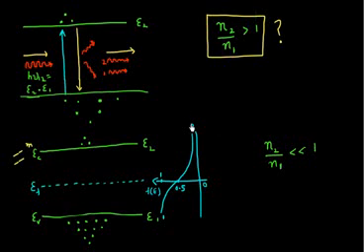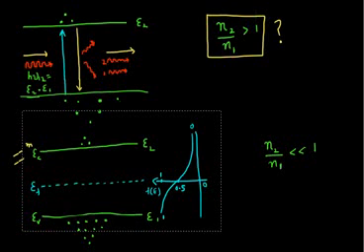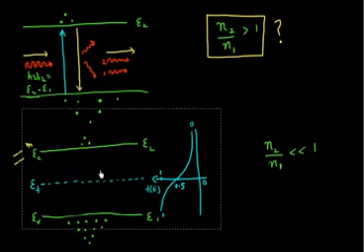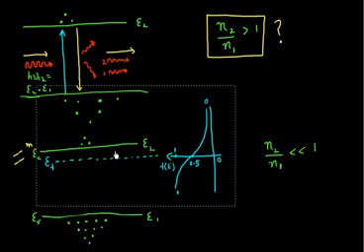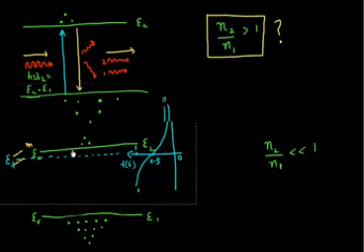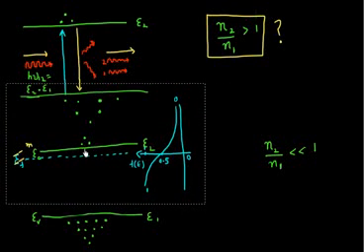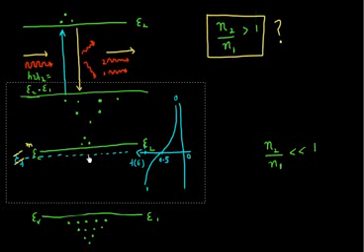Now you might say, hey Anish, this is the case where my Fermi energy level is in the middle, but what if I move my Fermi energy level? Let me select this Fermi level and move it close to my conduction band.